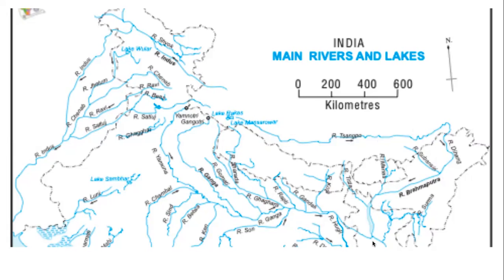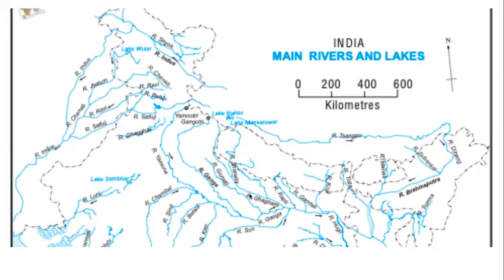So when I asked you to identify, make a list of the main rivers, I hope you could find out river Ganga, river Indus, river Brahmaputra. River Indus India se bhi pass karta. Then we have the Jhelum, Ravi, Satluj, Chenab. These are the main rivers. Another main river in the Ganga system is the river Yamuna. And most of you are from this part of the country. So you know about these rivers. You know more than me.